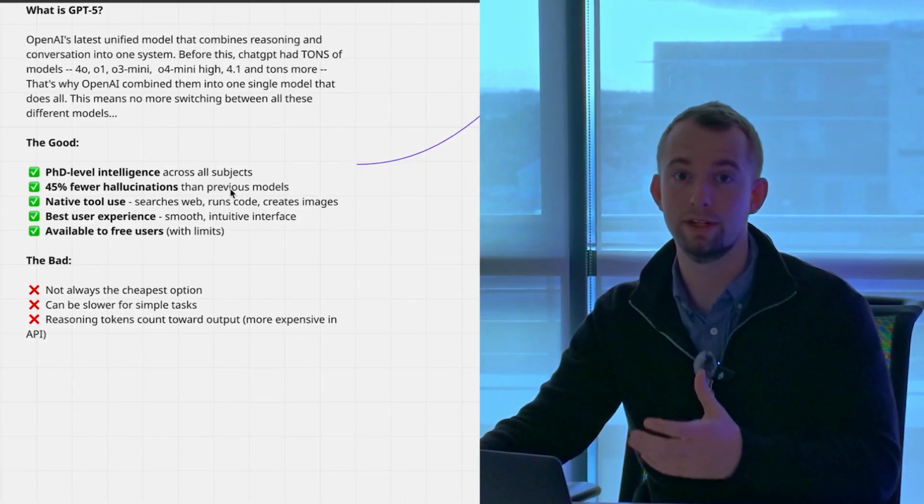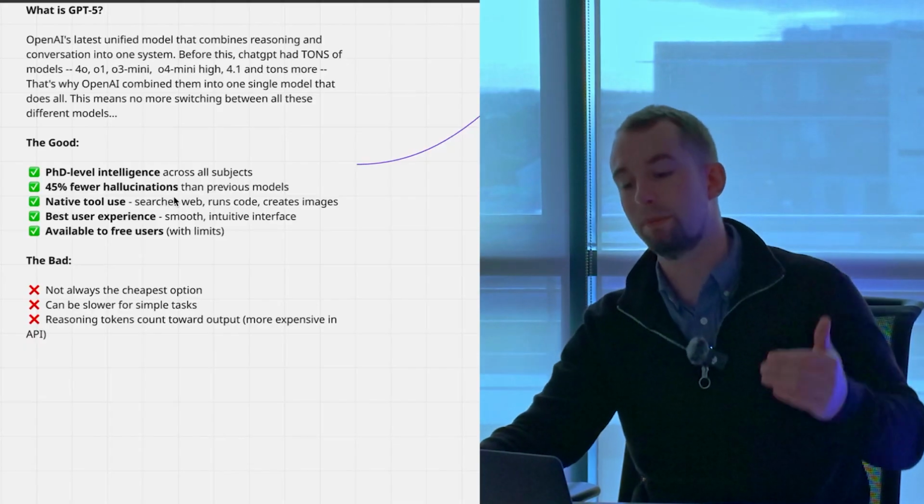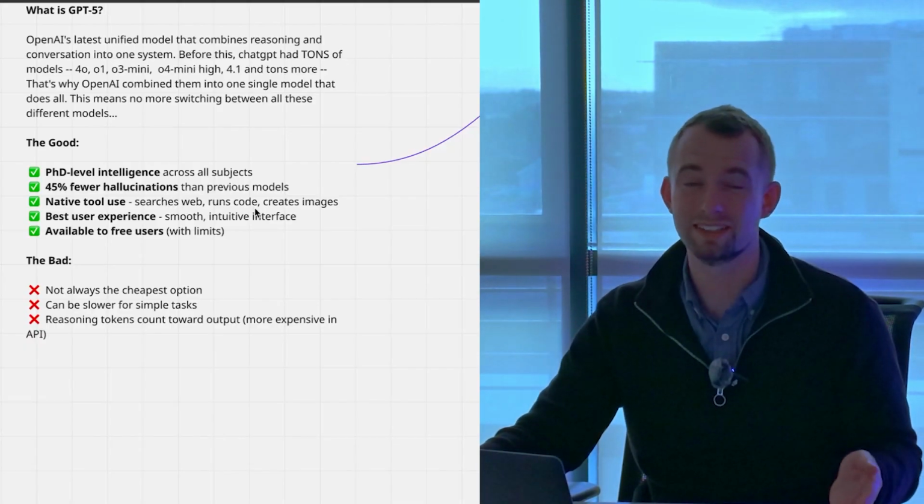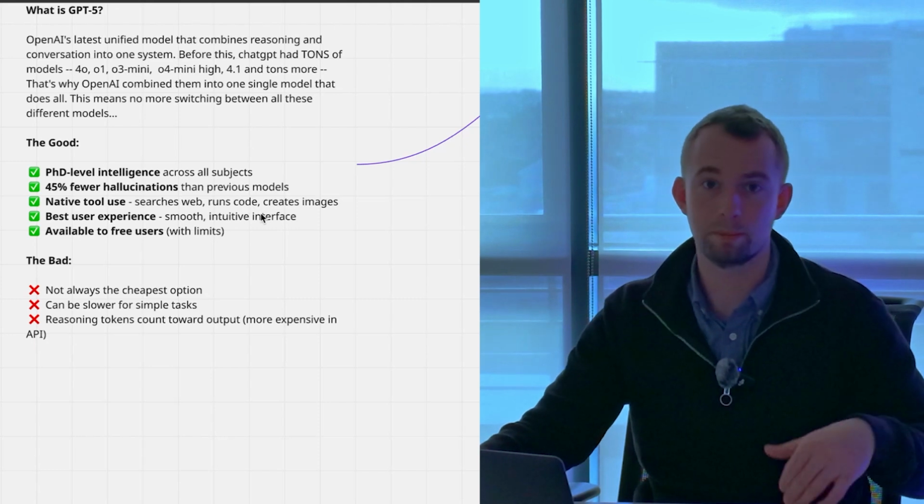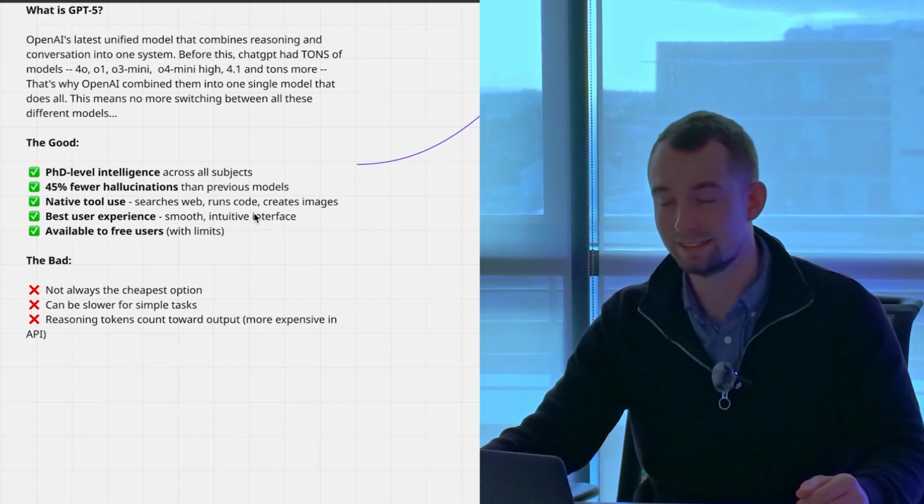Now, the bad things about it, it can get expensive if you want the highest plan. It can be slower for simple tasks. Honestly, GPT-5 has actually been slower than the previous models for just getting simple tasks complete.